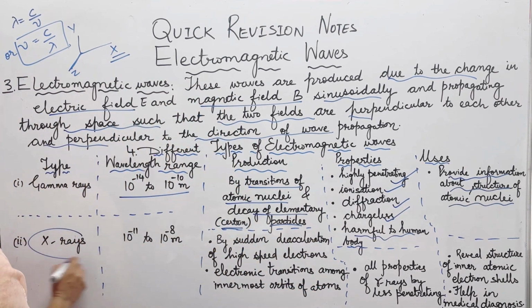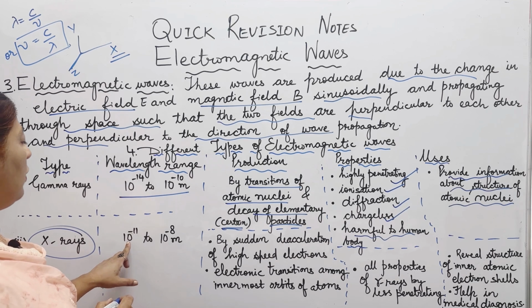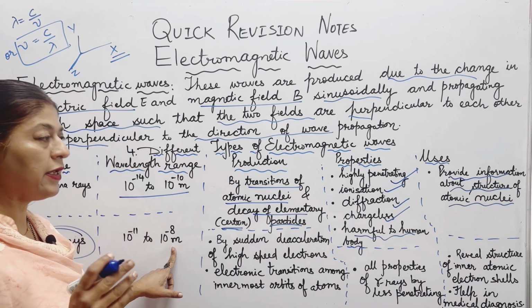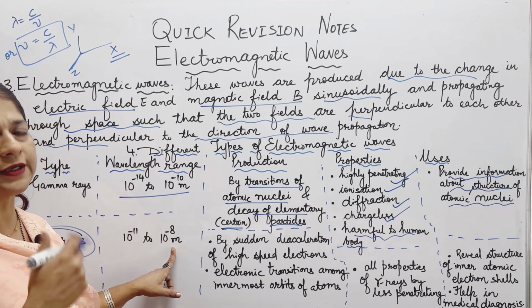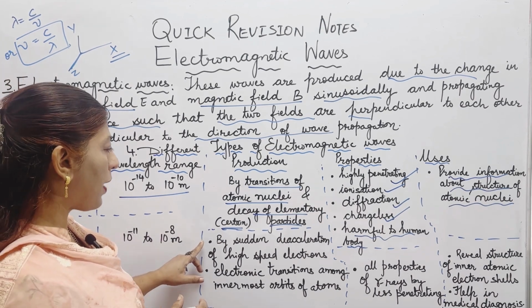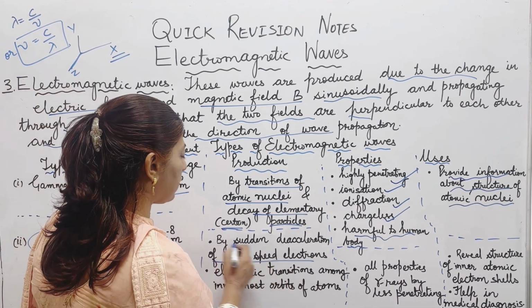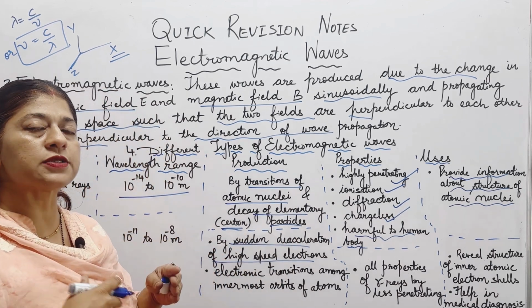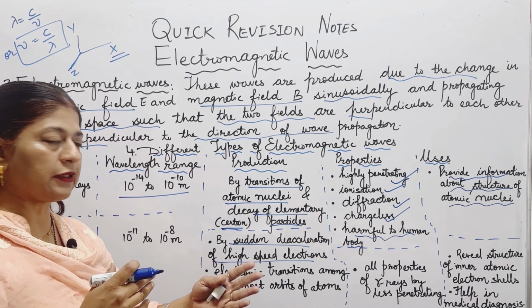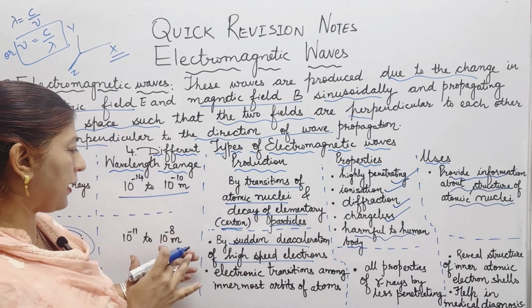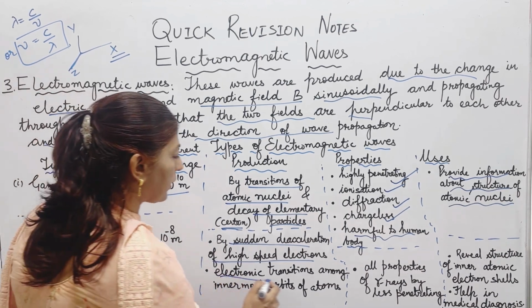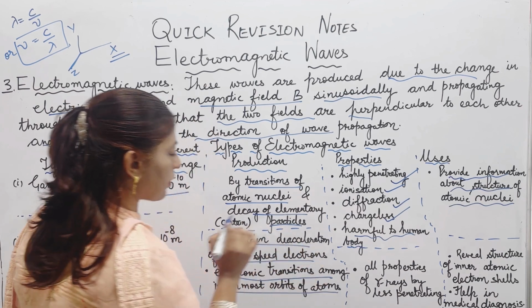The next is the X-rays. X-rays have a wavelength range of 10 power minus 11 to 10 power minus 8 meter. Generally we say it has a wavelength of 1 angstrom, that is 10 power minus 10 meter. So that is lying between that only. It is produced by the sudden deceleration of high speed electrons. High speed electrons encounter some atoms present in their path, suddenly get decelerated and release their energy in the form of X-rays, or by the electronic transitions among the innermost orbits of atoms.